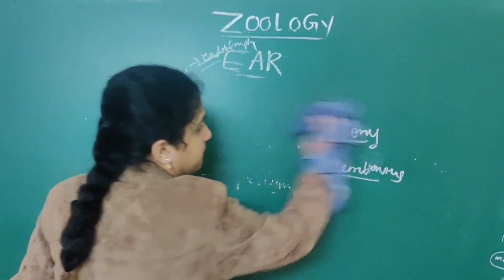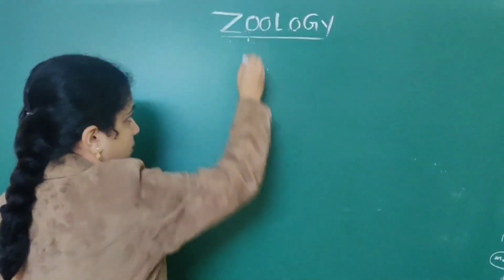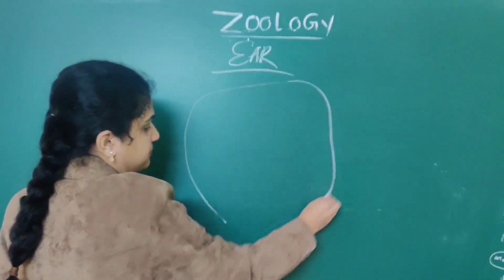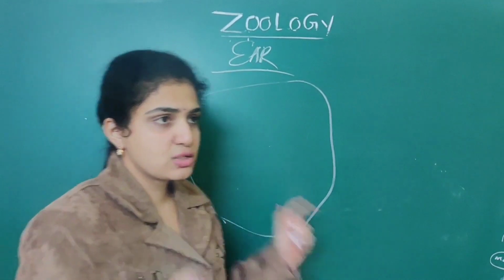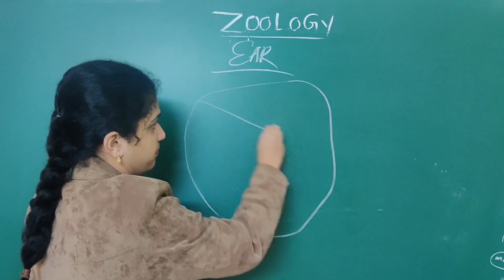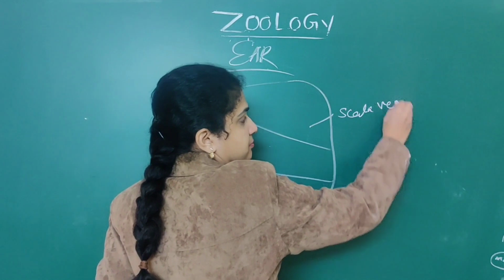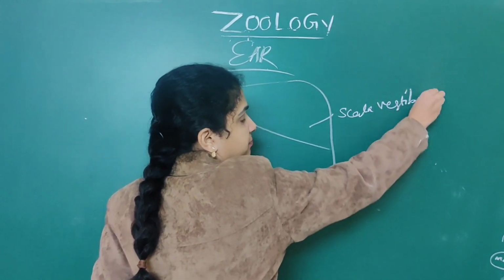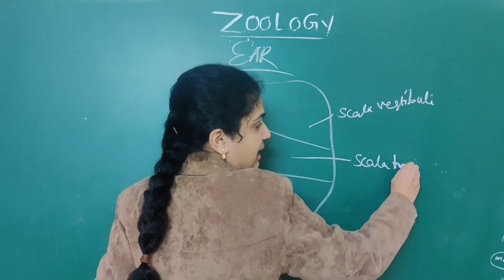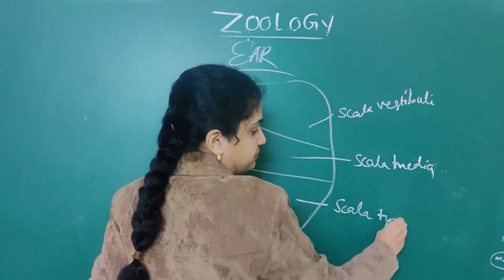So in this diagram of cochlea, imagine this is the cochlea. It is divided into three parts. One is scala vestibuli. This is scala media. The third one is scala tympani.